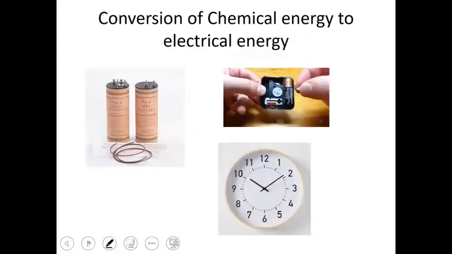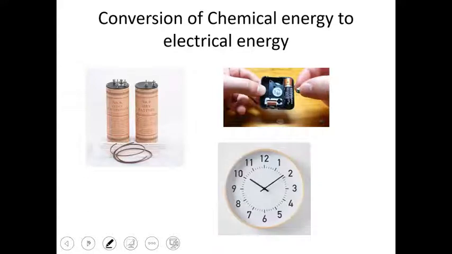Now see the next slide. In this slide there is an example of conversion of chemical energy into electrical. A very good example is the batteries, cells which we use in our wall clocks, watches. What happens here? In cells there are some chemicals which undergo chemical reaction.